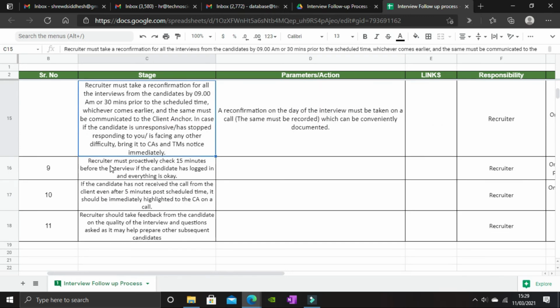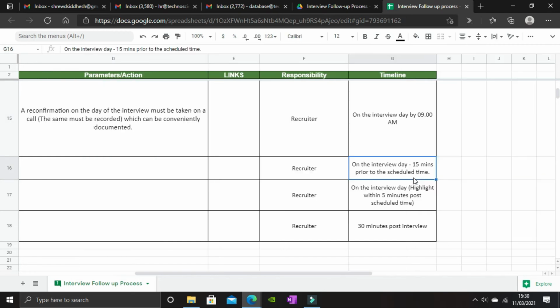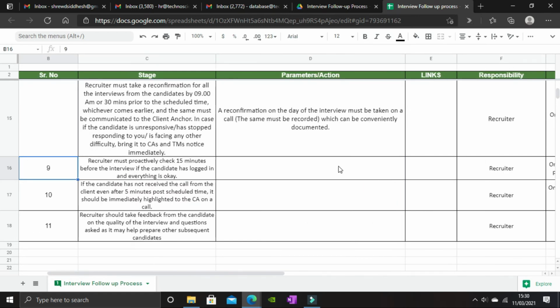Coming to the next point, recruiter must proactively check 15 minutes before the interview if the candidate has logged in and everything is okay. The responsibility is that of a recruiter. The timeline is on the interview day, 15 minutes prior to the scheduled time. What does this mean? That you must check 15 minutes before the interview if the candidate has logged in, is prepared for the interview, and if everything is okay at his or her end.